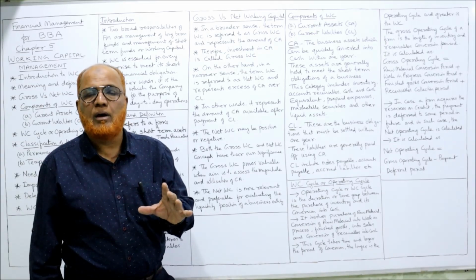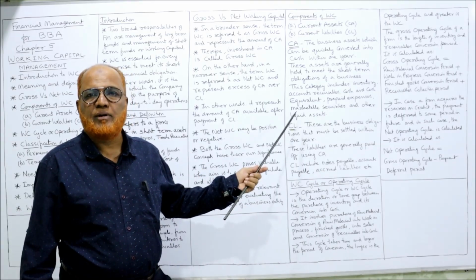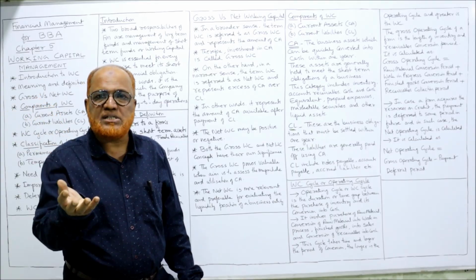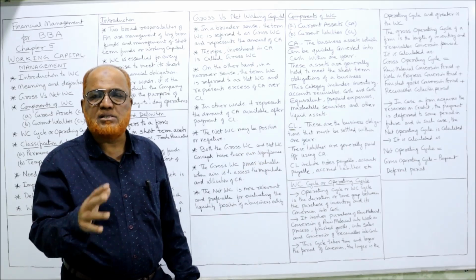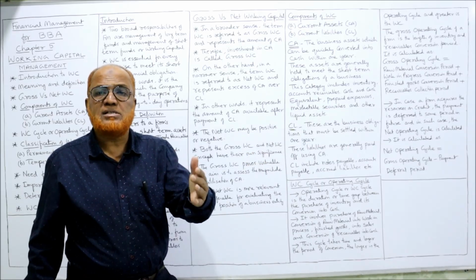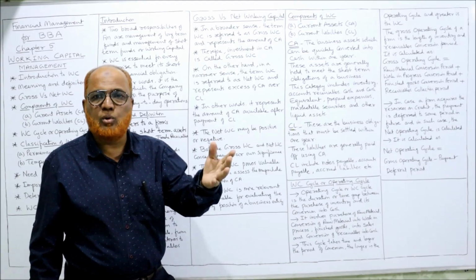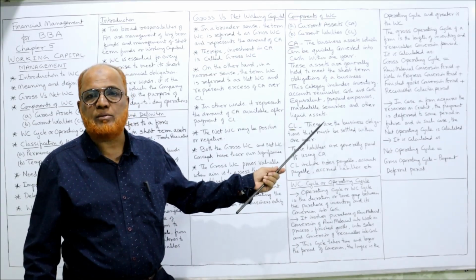So remember, what are the items that will come under current assets? The most important item is inventory. The stock which is held for sale, that is called inventory. Account receivable, amount receivable from credit customers. We sold the goods on credit to customers. Amount is receivable, that is account receivable.